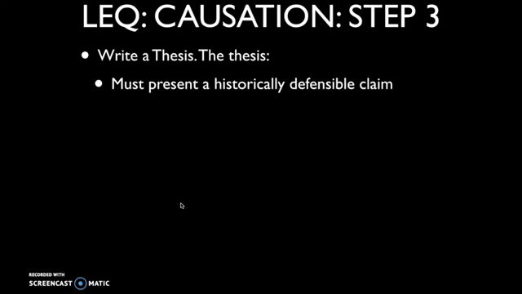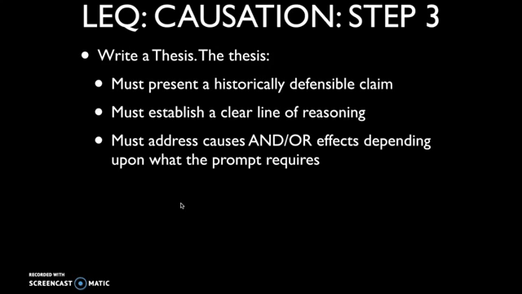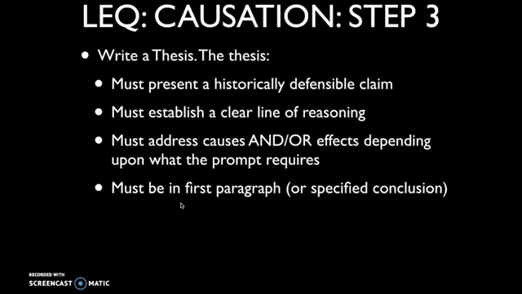Now, the thesis must present a historically defensible claim, or as you'll see, kind of a series of connected claims. It must establish a clear line of reasoning. Those are the two qualifying requirements to get the point on the thesis. So it must, in a causation essay, if they ask for both causes and effects, address both causes and effects, or like the two that we've just looked at, if it just asks for causes or effects, you're only going to address one or the other most likely. So it must be in the first paragraph. The thesis, in order to get the point, must be in the first paragraph or a specified conclusion.